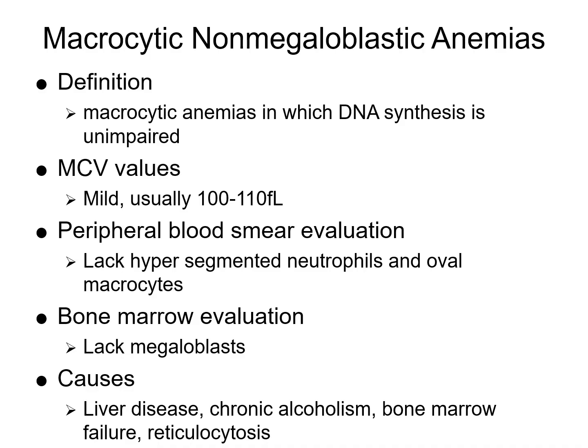In the bone marrow evaluation, you're going to have no megaloblasts seen, and erythroid precursors are actually going to appear normal. So the causes of macrocytic non-megaloblastic anemias could be from liver disease such as cirrhosis, chronic alcoholism, bone marrow failure like aplastic anemias, and even reticulocytosis, which could be from increased immature red blood cells, which tend to be larger.